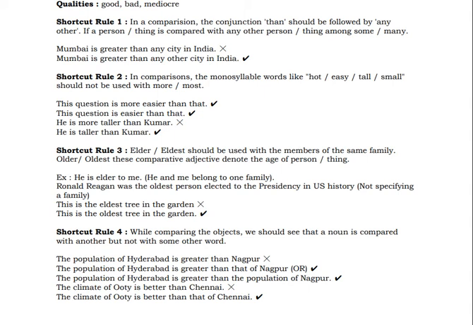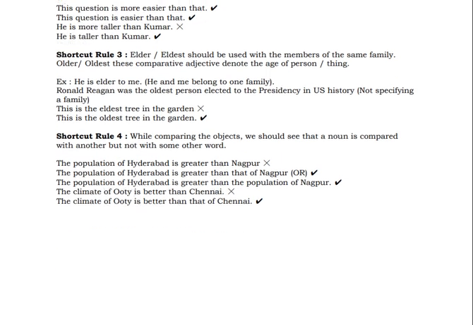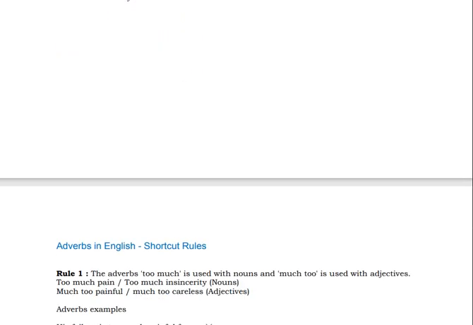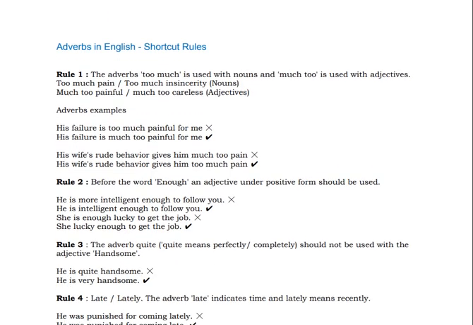But instead of saying that, you can use the phrase that of. So here the climate of Ooty is better than that of Chennai. So in the case of the first one, we have seen that we are using any other, and similarly here that of. Now here elder and older. Older in the case of age and elder in the case of members of the same family. So let's go to the rules of adverbs now.